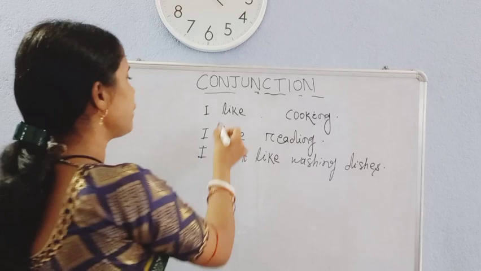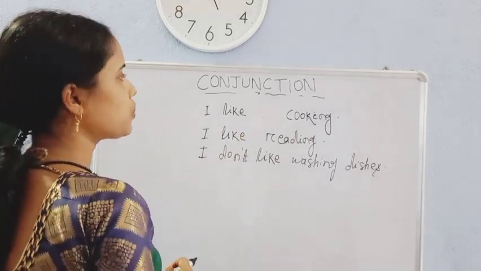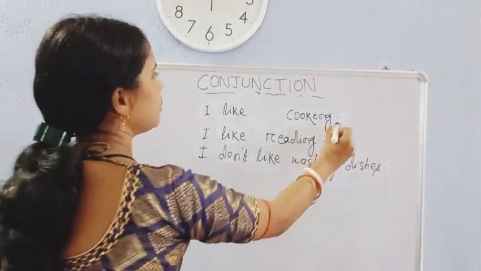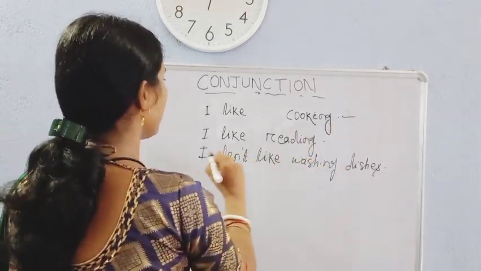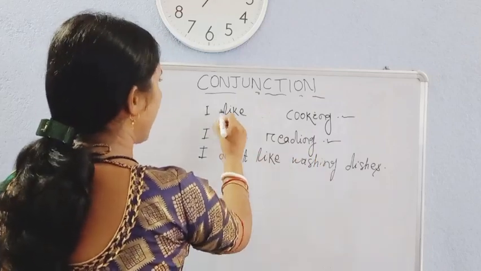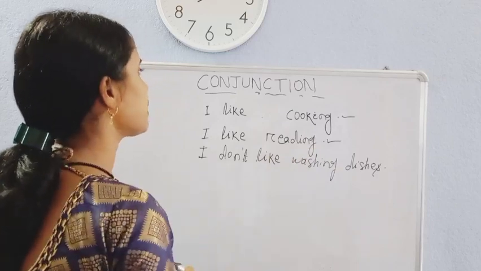Here I have three sentences, and if I do not use any conjunctions, these are very short sentences: I like cooking, I like reading, I don't like washing dishes.